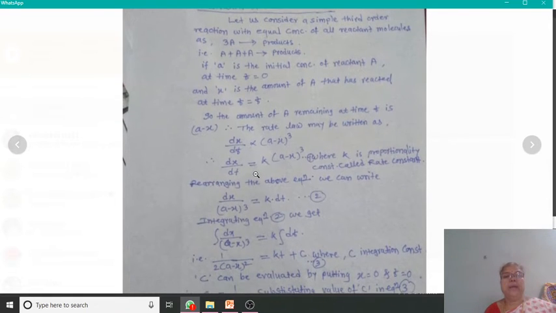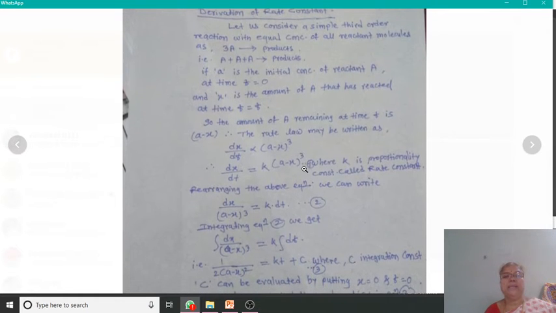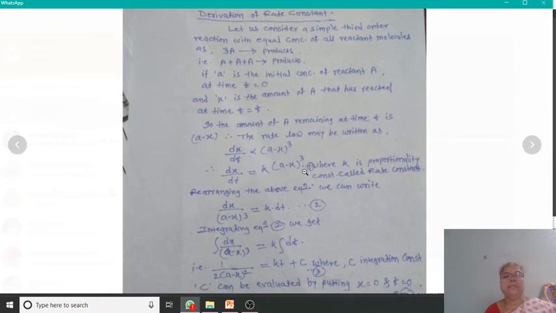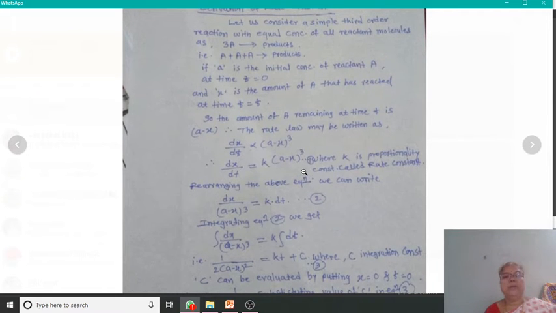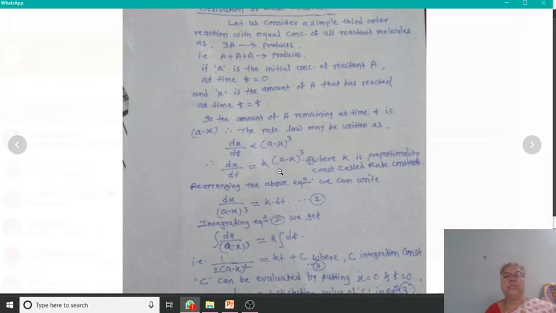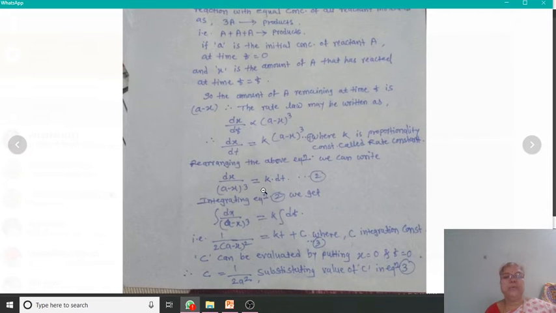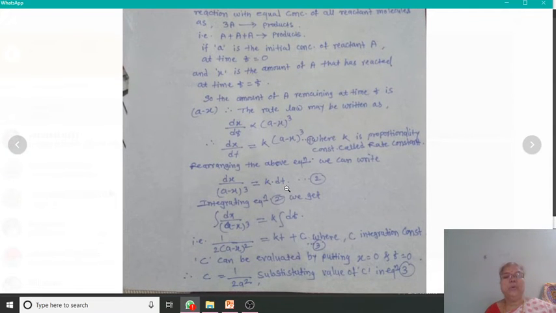Therefore, we can write dx/dt = k(a − x)^3. Let this be our expression number 1. Here k is a proportionality constant, also called the rate constant of a third order reaction. Then rearranging equation number 1, we can write dx/(a − x)^3 = k dt.